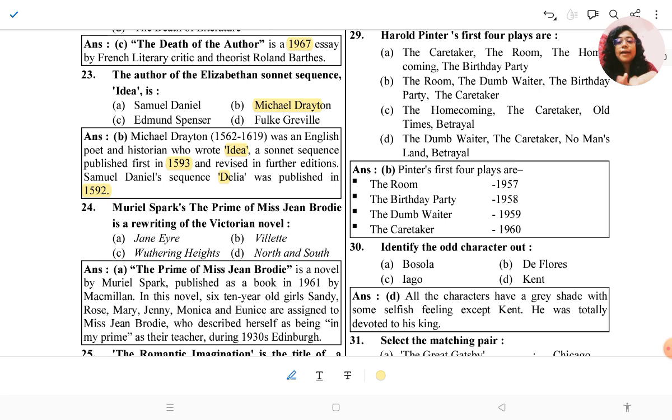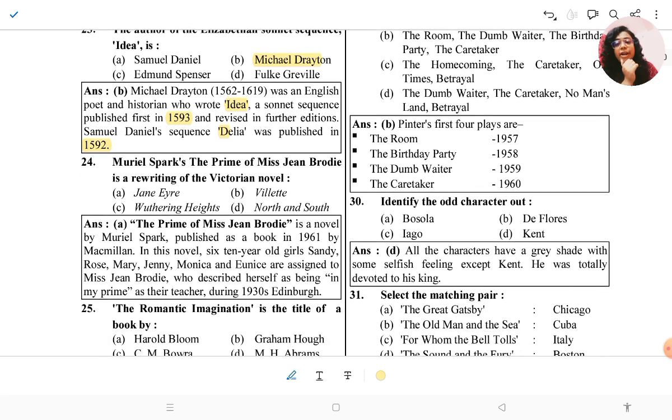So you can guess that this question also can be asked, which was written by Michael Drayton.